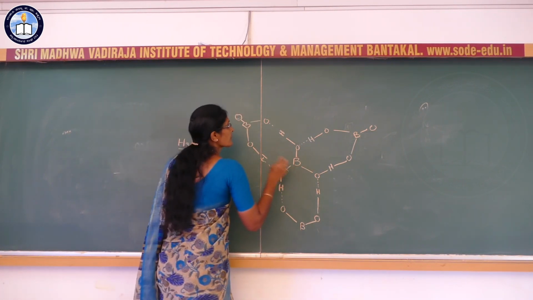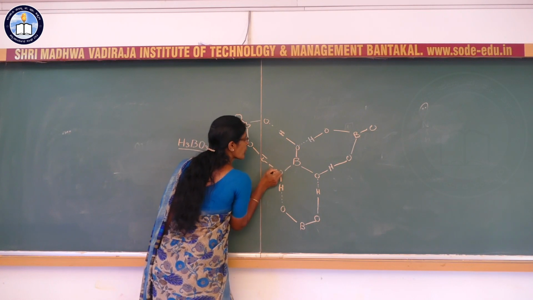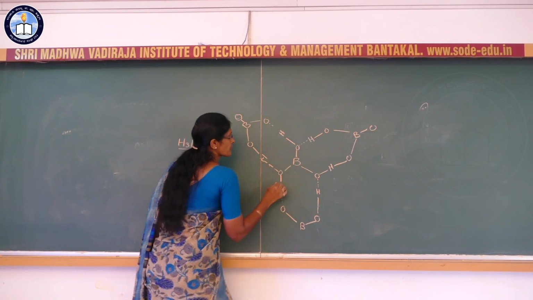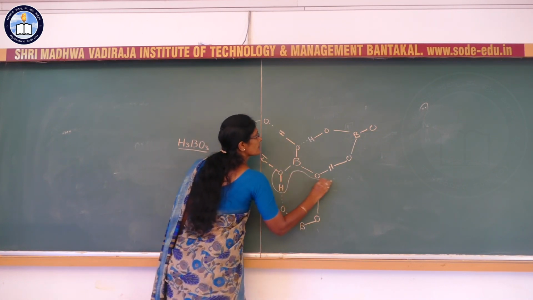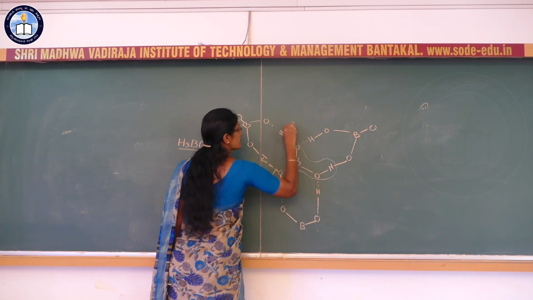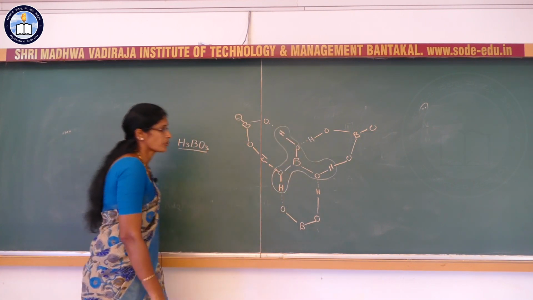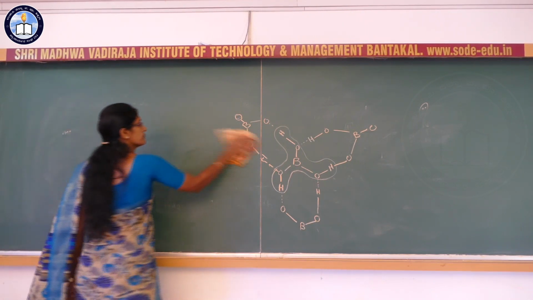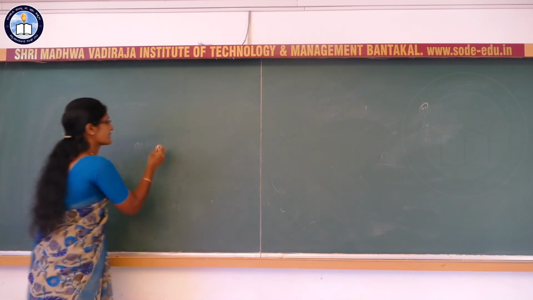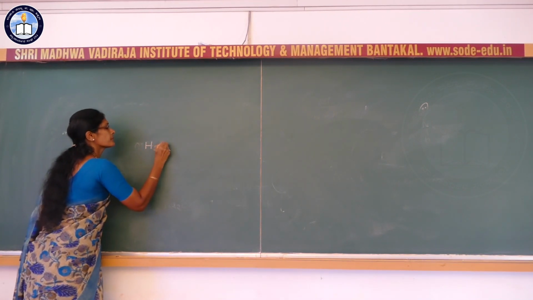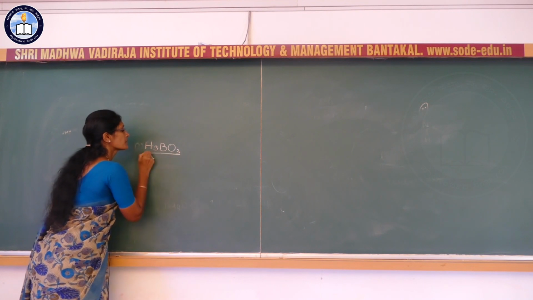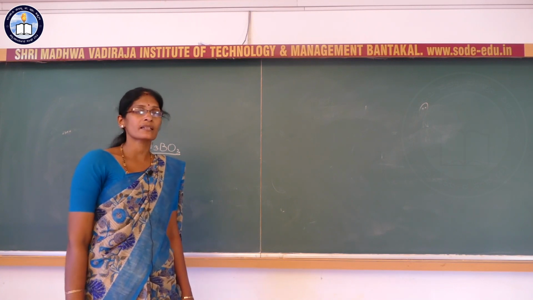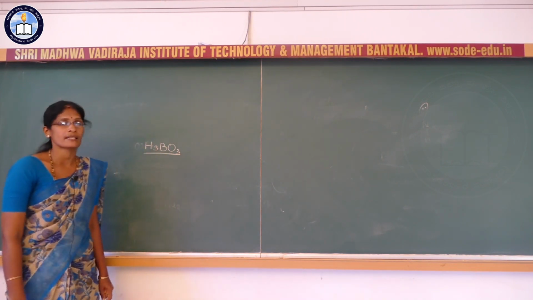So now here in H3BO3, the BO3 units are joined by the hydrogen bond. Now this is about the structure of orthoboric acid. Now this orthoboric acid H3BO3, the name itself says this is an acid, but this acid is not a protonic acid.